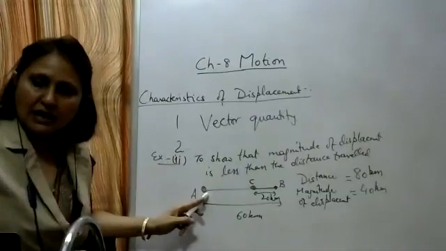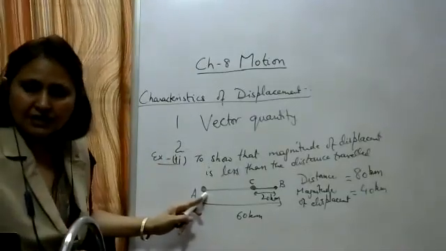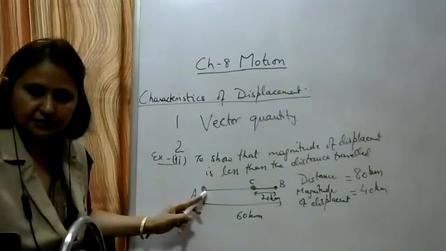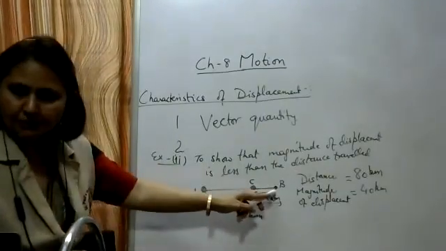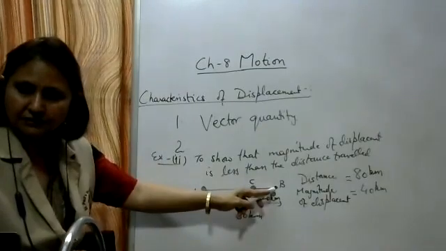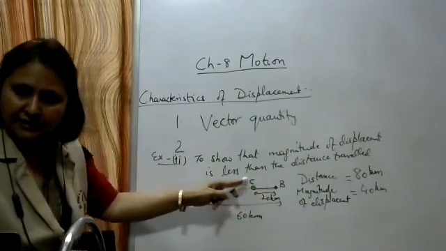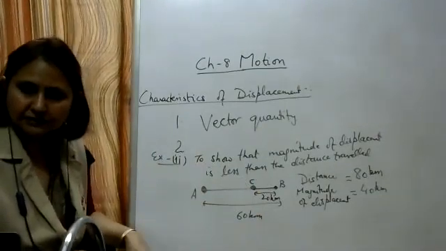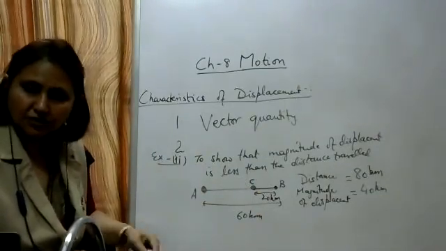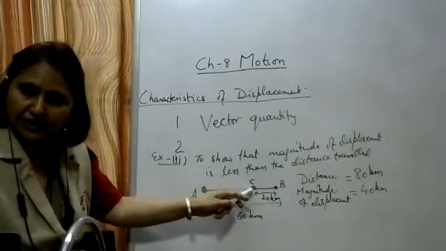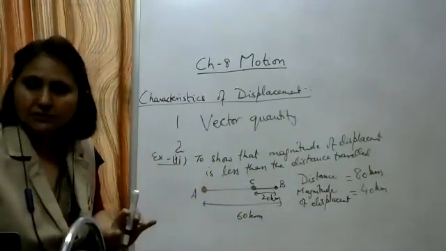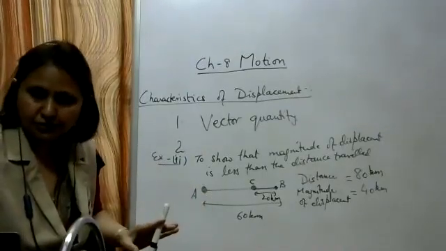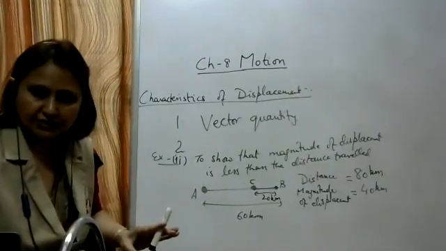So write down: a car starts from point A, reaches a point B, and turns back, okay, and returns back to reach a point C, as shown in the figure.